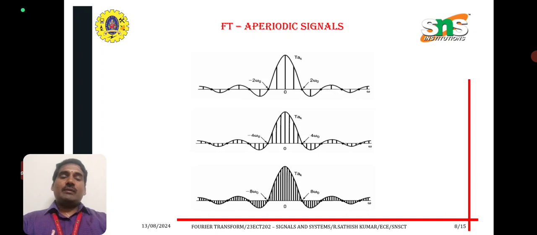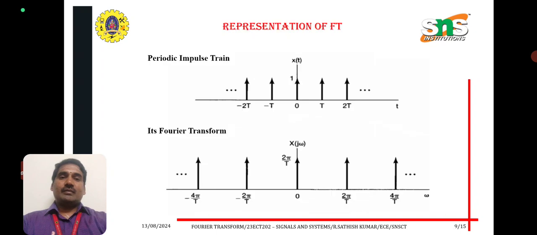This is the Fourier transform of an aperiodic signal with respect to minus 2 omega naught to plus 2 omega naught. From minus 4 omega naught to plus 4 omega naught, the signal gets compressed. Again from minus 8 omega naught to plus 8 omega naught, the signal is compressed again with respect to omega. This is the periodic impulse train, Fourier transform from minus 2T to plus 2T. Applying the Fourier transform of the above time period function, we get the frequency response as X of j omega with respect to omega, minus 4 pi by T to plus 4 pi by T.